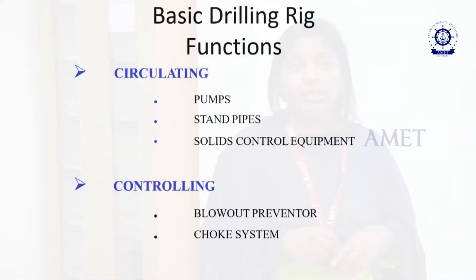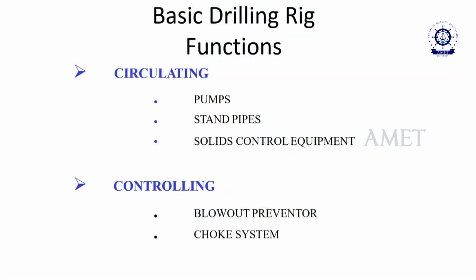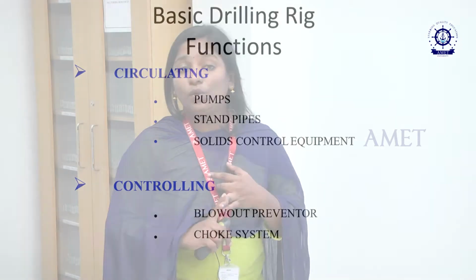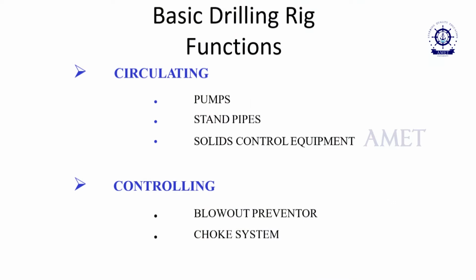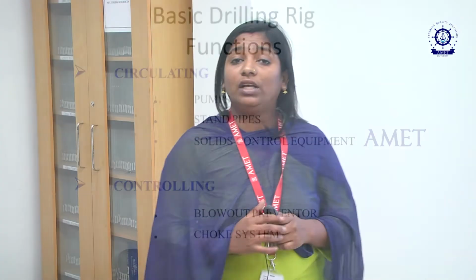kelly. In the circulating system, the drilling fluid circulates to cool the drill bit and to carry the cuttings from the subsurface to the surface, a very important aspect of the circulating system. The components are pumps, standpipes and solid control equipment. To remove the cuttings, we use solid control equipment like the shale shaker, cyclone separator and silt zone. According to gravity separation, the cuttings are removed by the solid control equipment.